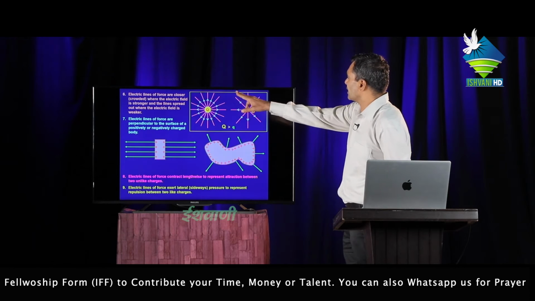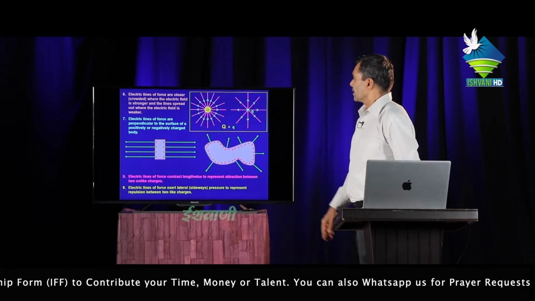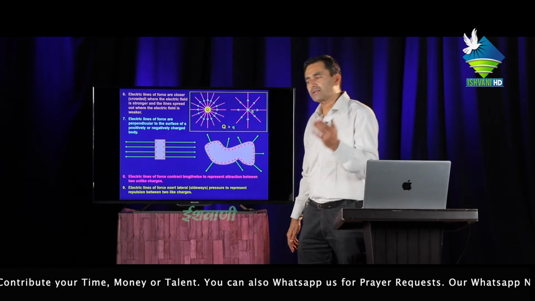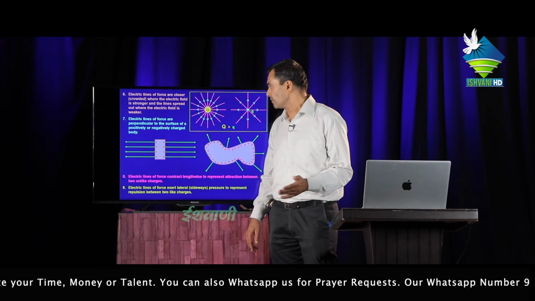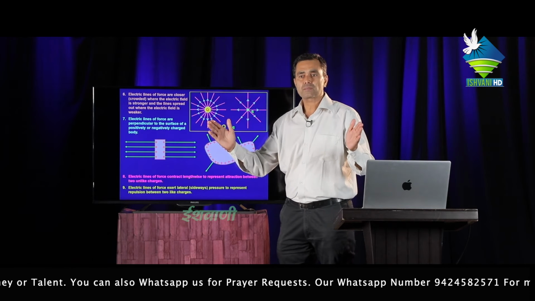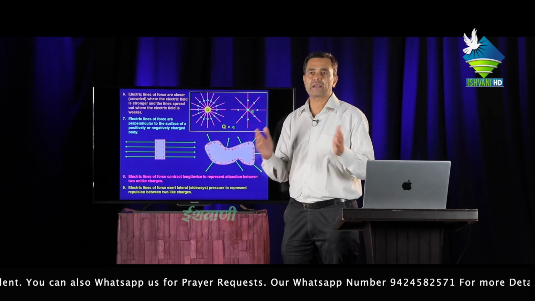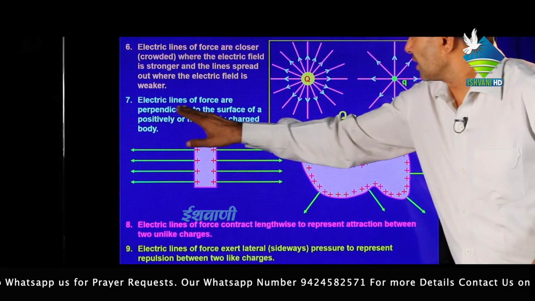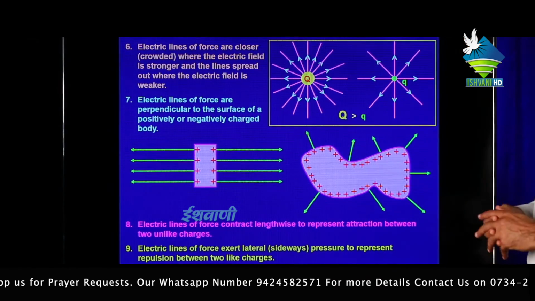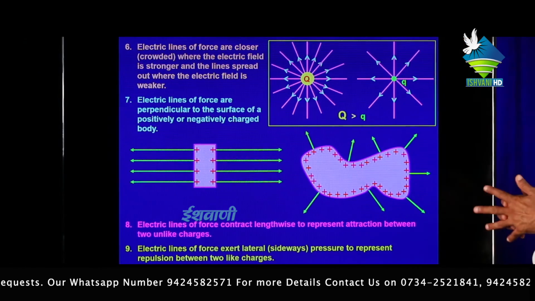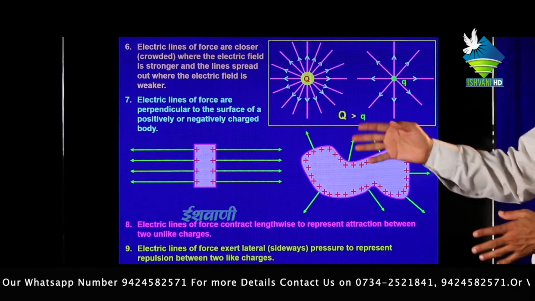Sixth, electric lines of force are closer. If the lines of forces are very close to each other, then the intensity of electric field is very strong. But if the lines of forces are far away from each other, then the intensity of electric field is very weak. Seventh, electric lines of force are perpendicular to the surface of a positively or negatively charged body, shown in figure 8.